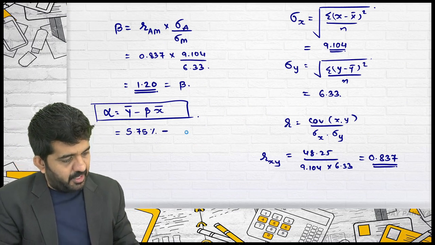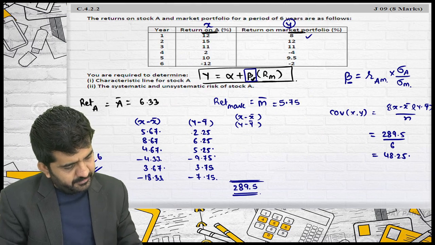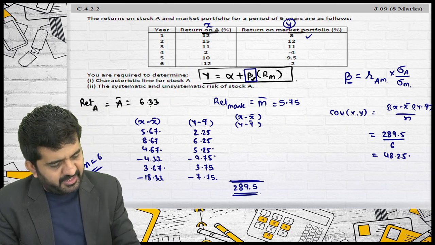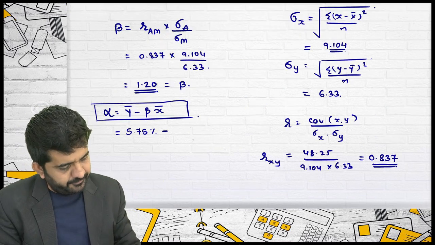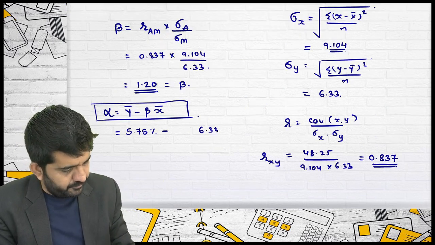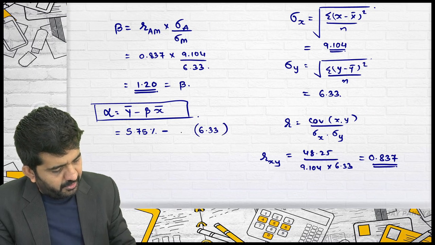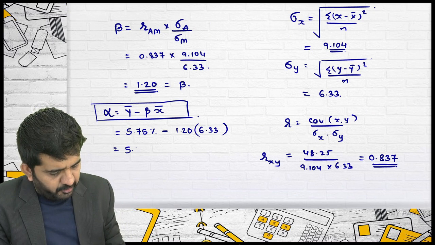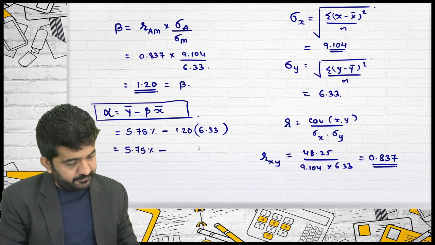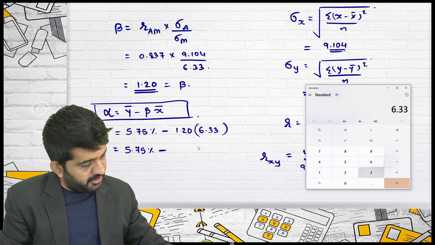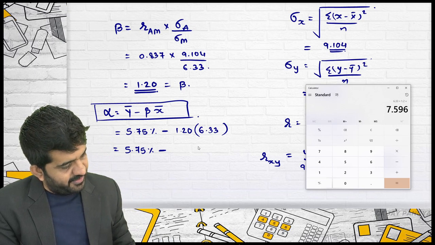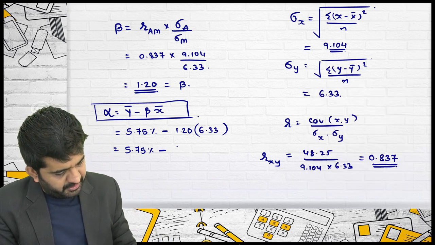What is X bar? A we have taken as X, so it is 6.33 into beta 1.20. Let me find out individually. 5.75 percentage minus 6.33 multiplied by 1.2. It is 7.596 percentage.